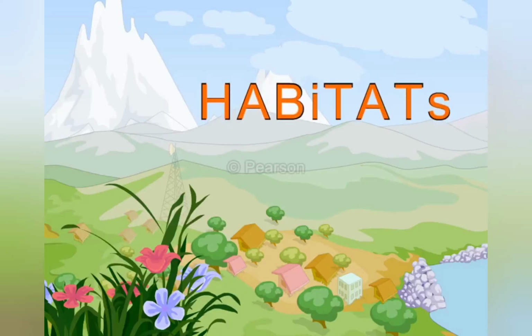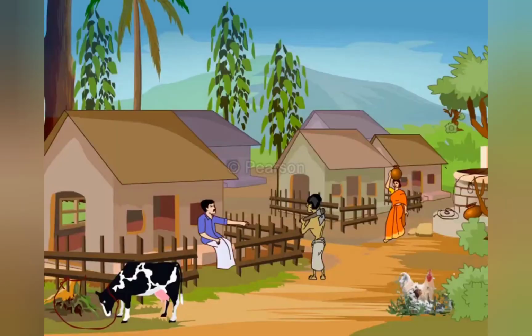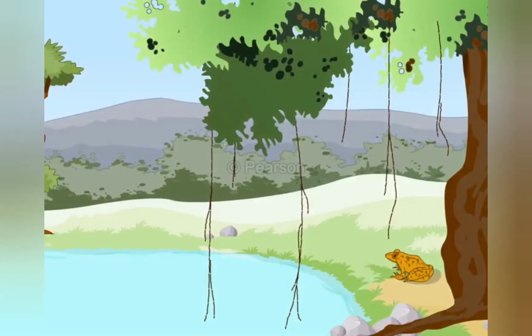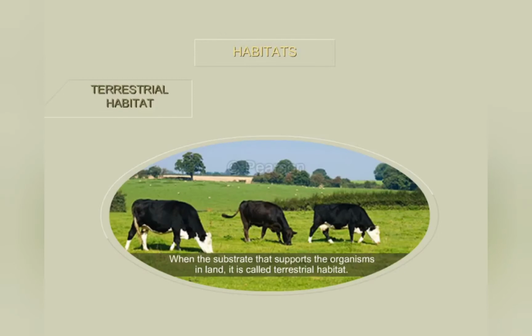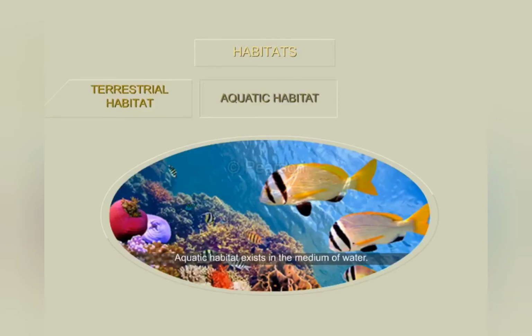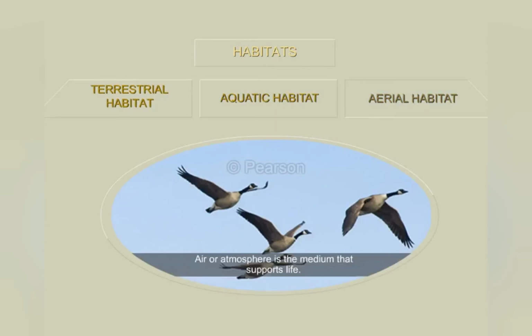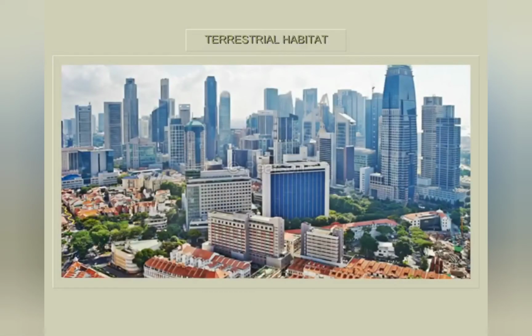Habitats. Habitat is a place where an organism lives. Habitat provides food, shelter, and climatic conditions for the organism to live comfortably and multiply its species. Habitat can vary for different organisms. Let us discuss some of these habitats. Generally, habitat is classified into three major types: terrestrial habitat, aquatic habitat, aerial habitat. When the substrate that supports the organisms is land, it is called terrestrial habitat.